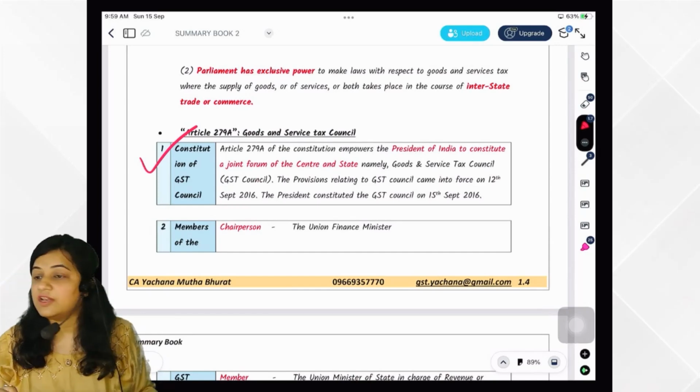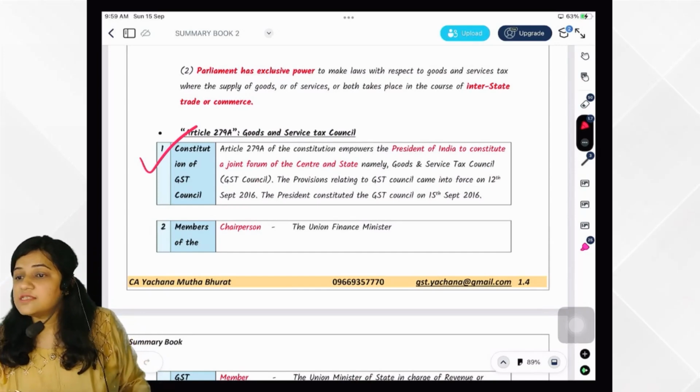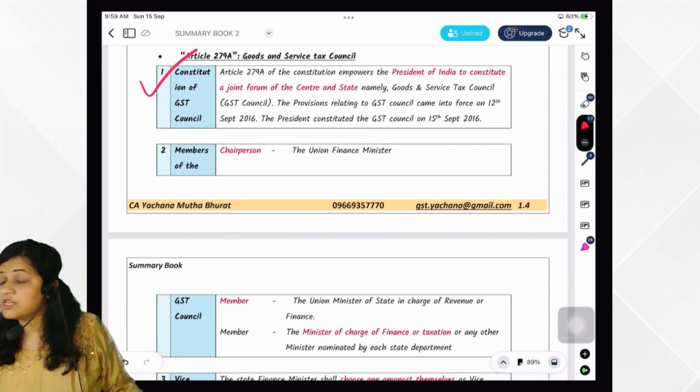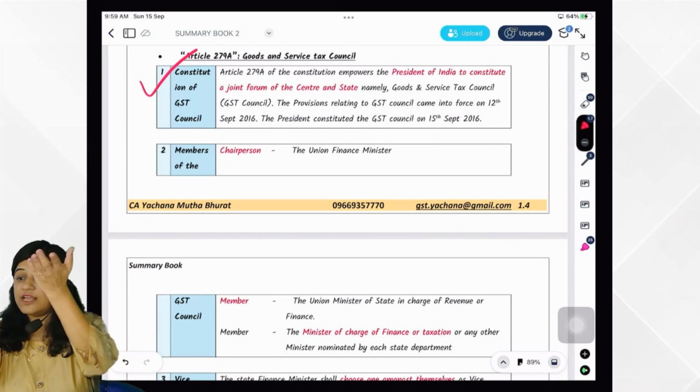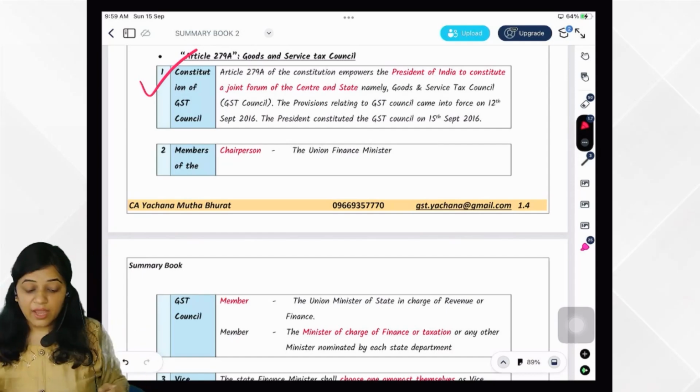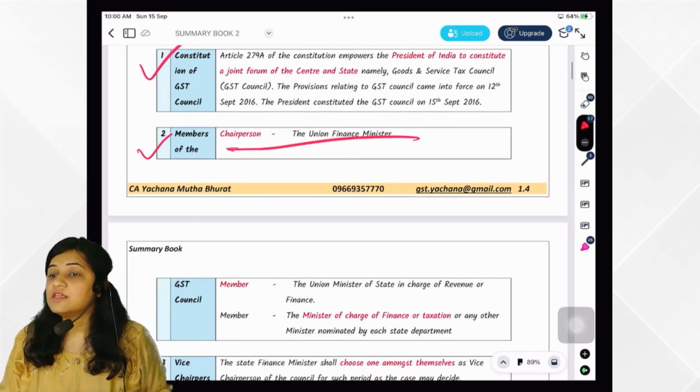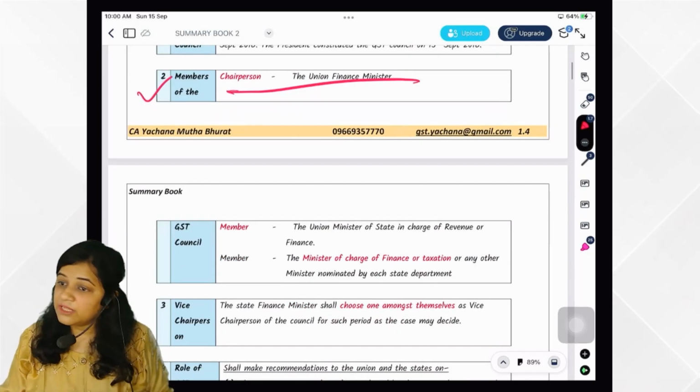And then last in this chapter, 279A. What does 279A say? GST Council, ma'am, GST Council. The President is empowered to constitute the GST Council. That is a joint forum of state as well as center. Who would be the chairperson of this? The Union Finance Minister would be the chairperson.